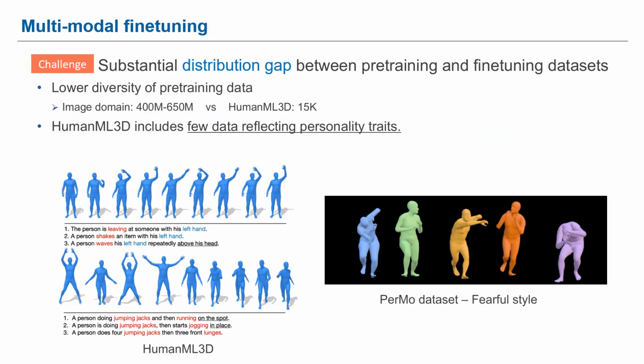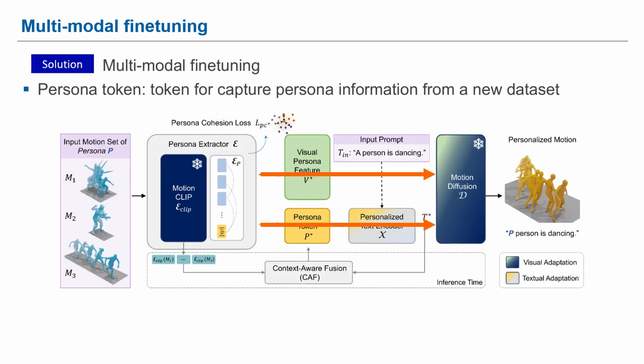The main challenge in fine-tuning diffusion models for the motion domain is the significant distribution gap between the pre-training and fine-tuning datasets. Motion datasets are smaller and less diverse than image datasets due to high acquisition costs, and pre-training sets like HumanML3D rarely capture personality traits, making persona-focused fine-tuning even harder. To tackle this, we introduce a textual fine-tuning path as well as a visual path.